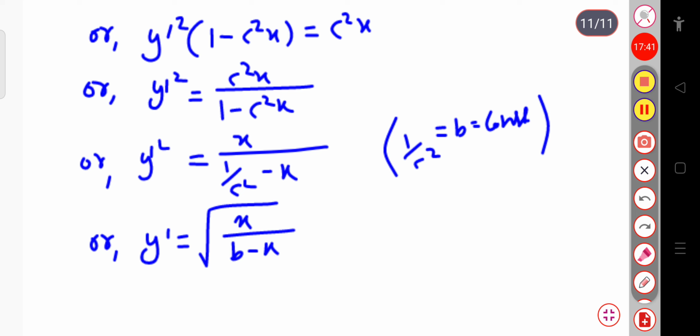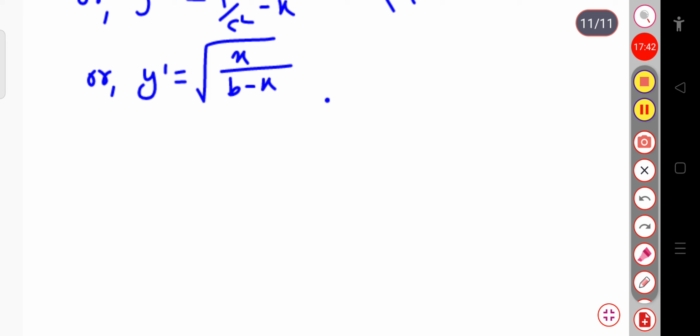Because y′ square is equal to this much, y′ equals root of x by b minus x. Here y′ represents dy by dx, so dy by dx equals root over x by b minus x.